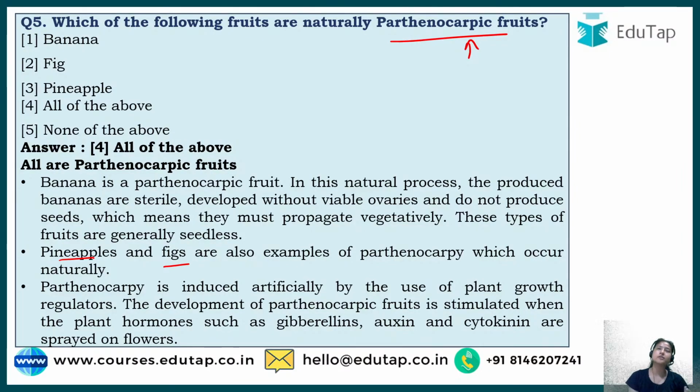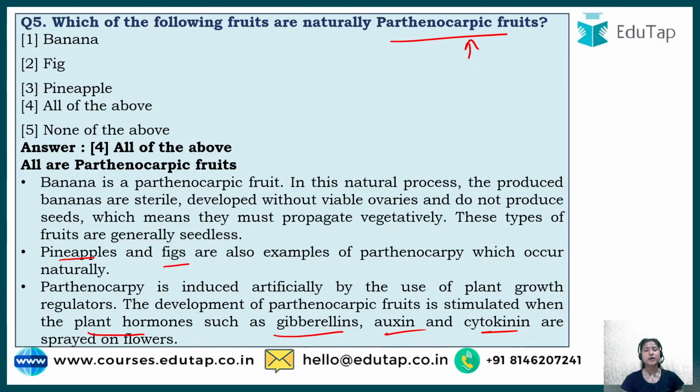Imagine, what would you prefer, a watermelon with a lot of seeds, or a watermelon without seeds? So parthenocarpy is also induced in fruits by applying plant hormones such as gibberellin, auxin, and cytokinin. These three hormones help in the development of the plant.